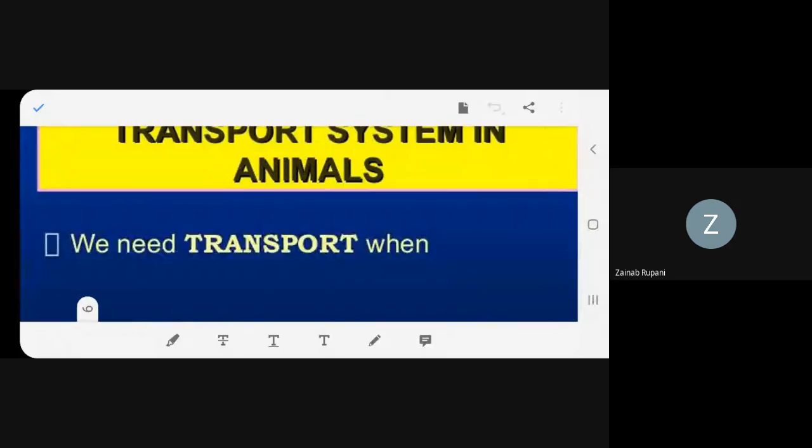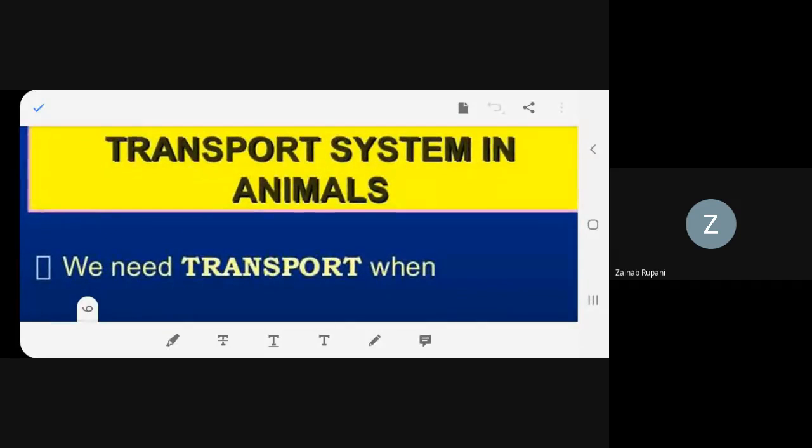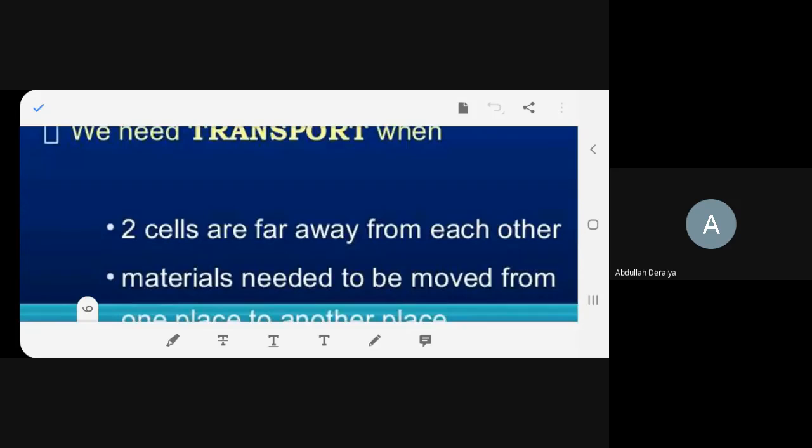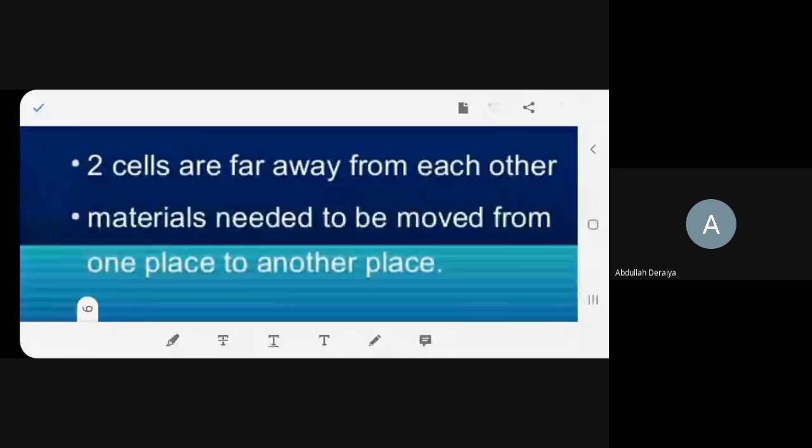Now read. Transport system in animals. Yes, Mubashira. Yes, ma'am. Transport system in animals. We need transport when, first, cells are far away from each other, and second, materials need to be moved from one place to another.